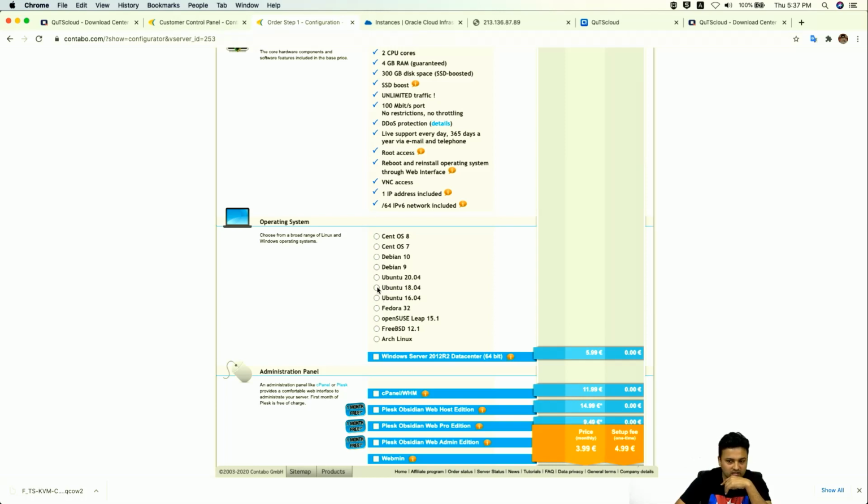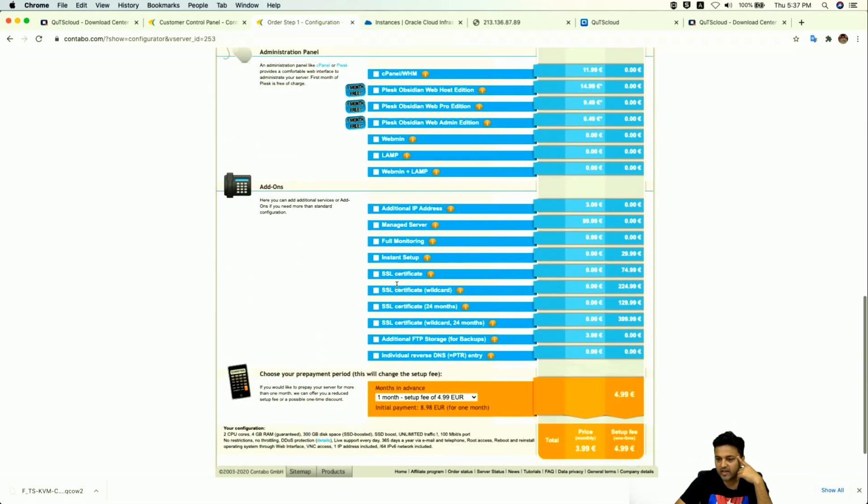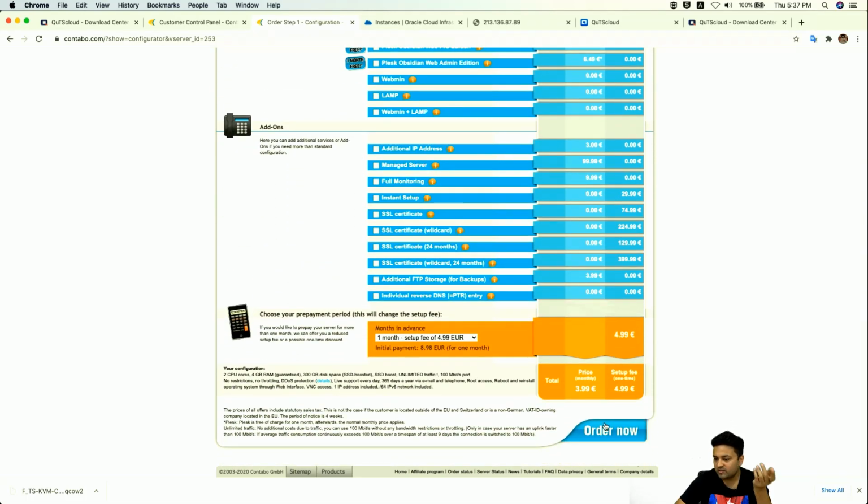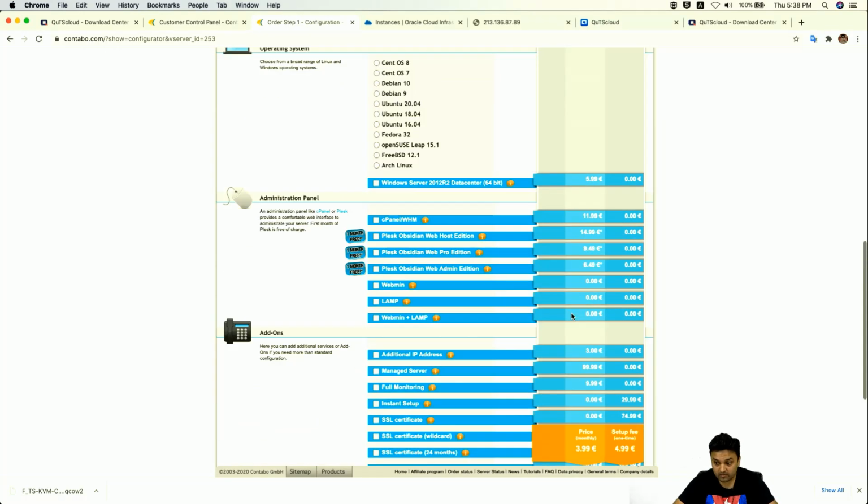You can choose any Ubuntu. We have chosen Ubuntu 18.04, but you can choose any Ubuntu. Please make sure that when you purchase the Contabo server, your operating system has to be Ubuntu. Once you do that, you just have to click on order now and make the payment. Once the payment is done, Contabo will email you the root password of the new server that you have created.